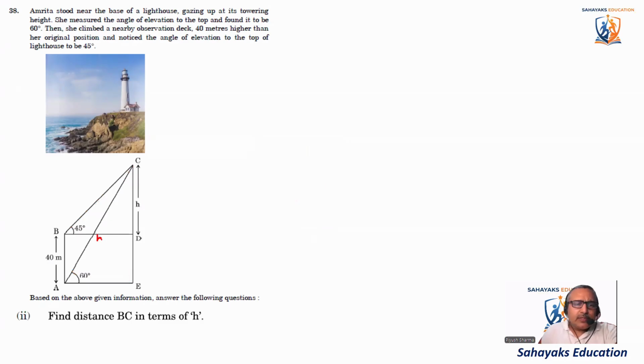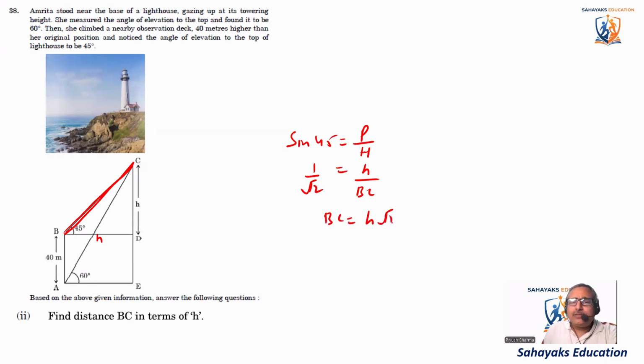So we know that BD is equal to h here. Now, what do you want to know? Find the distance BC in terms of h. We have to find this distance BC. For finding BC, what we are going to do? We are going to take sine 45. Sine 45 is equal to perpendicular divided by hypotenuse. So perpendicular is h and hypotenuse is BC. And sine 45 is 1 by root 2. So BC comes out to be h root 2. We can multiply it, but we can show it like this also.